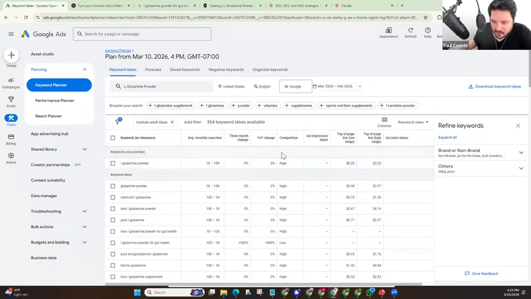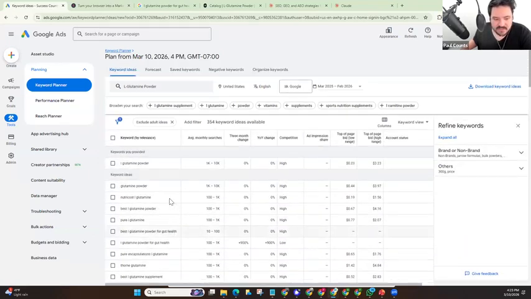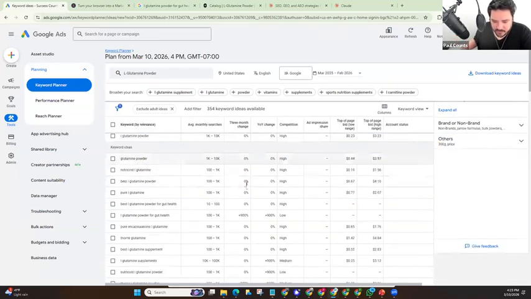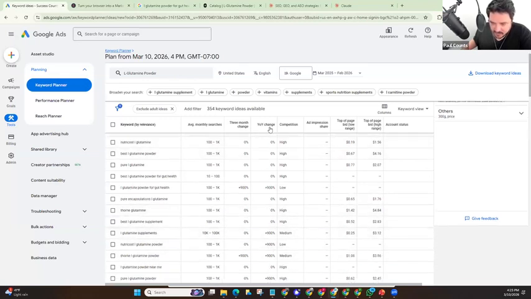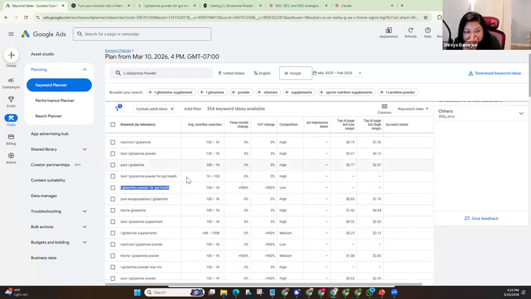So for L-glutamine powder right there, you can see the competition is high. One thing that's interesting is when you're writing content to rank within Google or answer engines, you don't want to always go after the ones with the highest volume. But I found this one interesting right here. It had a year-over-year change of 900%. That's pretty massive. And even the one up there says gut health, which we had a disclaimer about as well. Yes, that was a great disclaimer. It was a great catch.